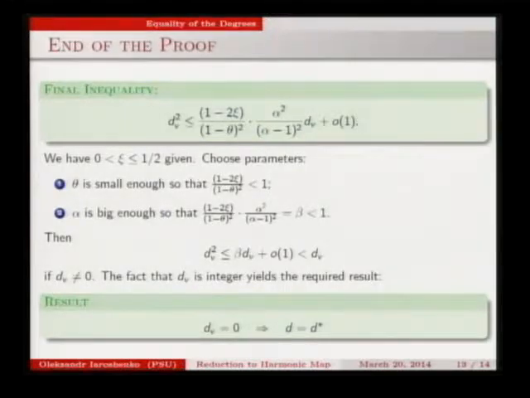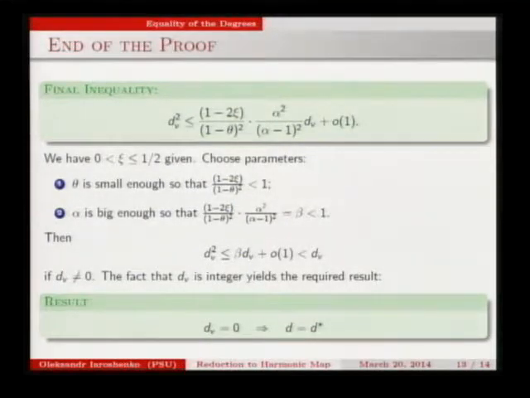Remember, the size difference, the distance to z plus 1/2, is some fixed number, strictly positive. So this term is strictly less than 1. And theta can be chosen arbitrarily close to 0. Alpha can be chosen arbitrarily large. So this term is greater than 1, but it can be chosen arbitrarily close to 1. We choose it in that way so that the product is still some number strictly less than 1. Then we have dV squared less than or equal to this b dV, which is less than or equal to 1 plus something small times dV. That is, of course, strictly less than dV if dV is non-zero.